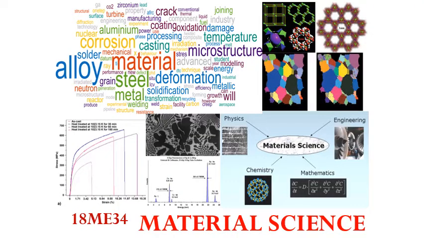Hello students. So once we know the material properties and the failure of a material, how the fracture of a material can occur in the application, now we need to know what the different types of load are which are going to occur on the material.